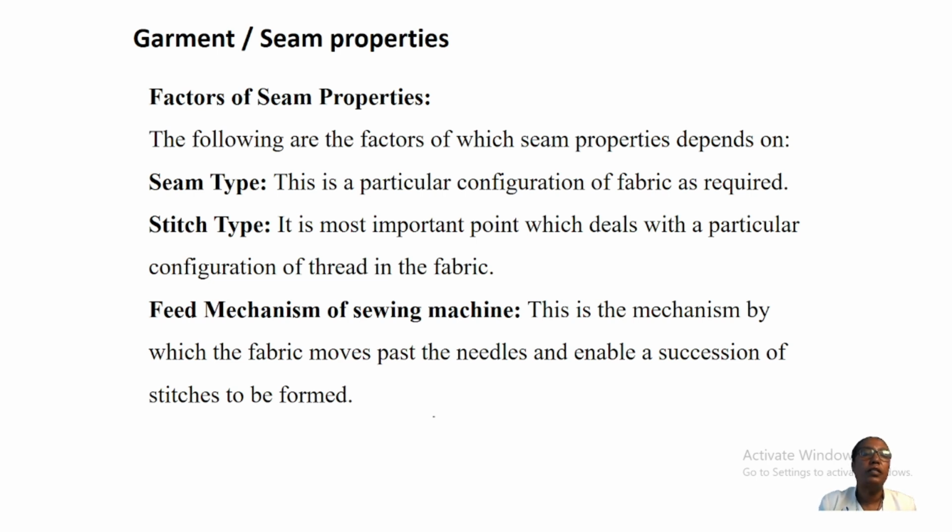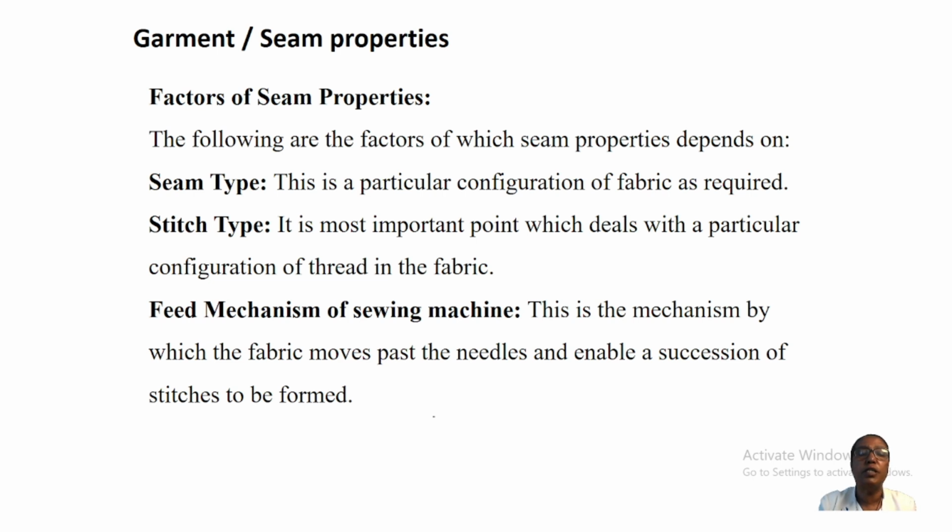The following are the factors which seam properties depend upon: seam type, stitch type, and the feeding mechanism of the sewing machine.